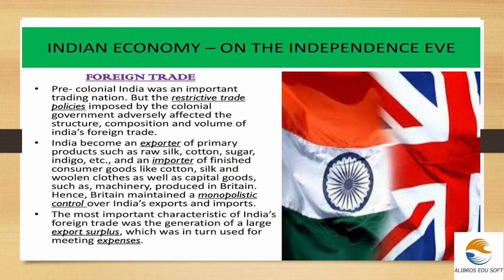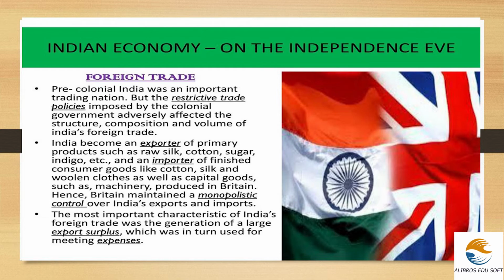Talking about the foreign trade, pre-colonial India was an important trading nation. This is the elaboration of the previous slide. India was an exporter of primary products such as raw silk, which we saw in the previous one, also cotton, sugar, indigo, etc. And an importer of finished consumer goods like cotton, silk and woolen clothes, as well as capital goods such as machinery produced in Britain. This was the condition before the arrival of the British.